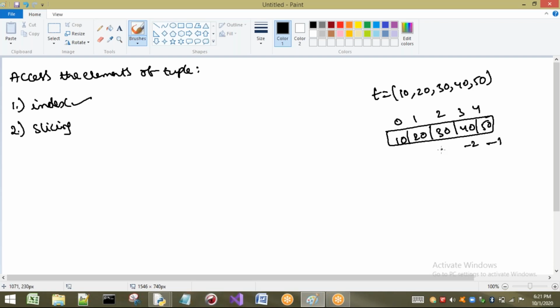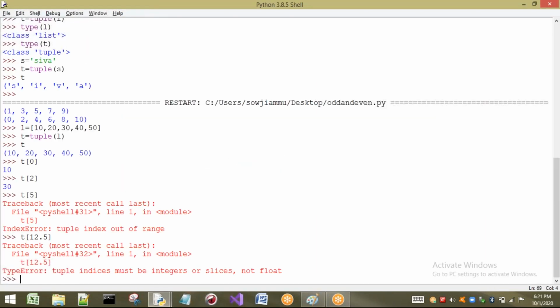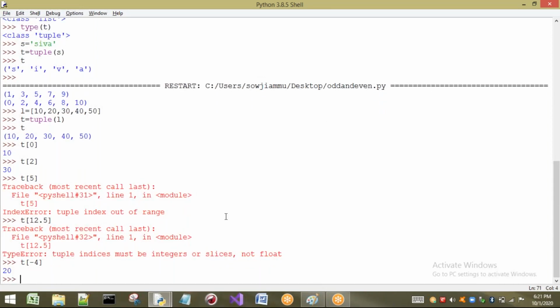From the right, -1, -2, -3, -4, and -5 will be there. And the name of this one is t. If I give -2, we should get 40. According to our tuple, t of -4 gives 20.